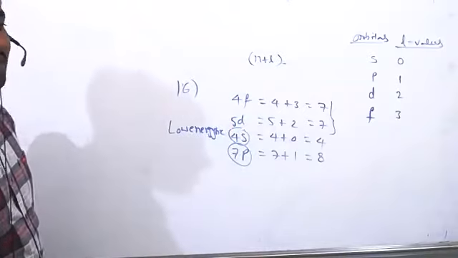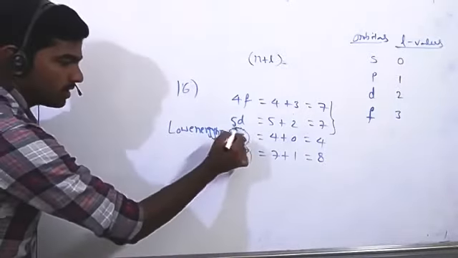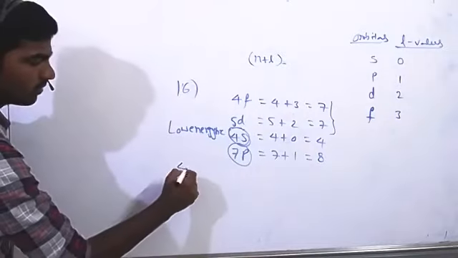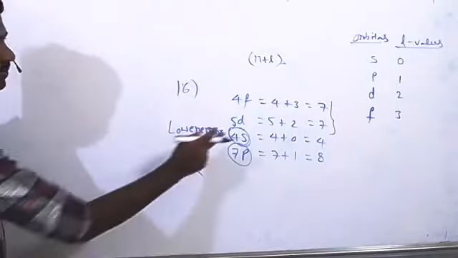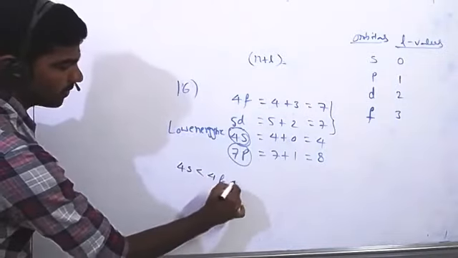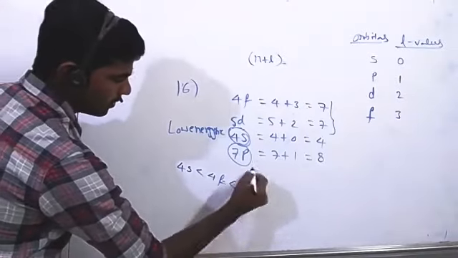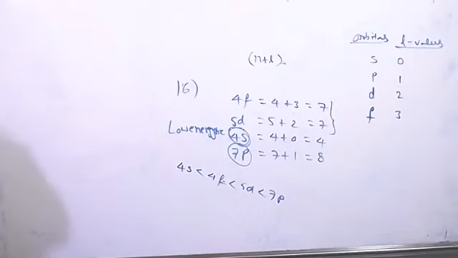While filling electrons in orbitals, low energetic orbitals are filled first, then electrons go into high energetic orbitals. So first the 4s orbital is filled, next electrons go into 4f, after filling 4f, electrons go into 5d. Here 7p. C is the correct answer.